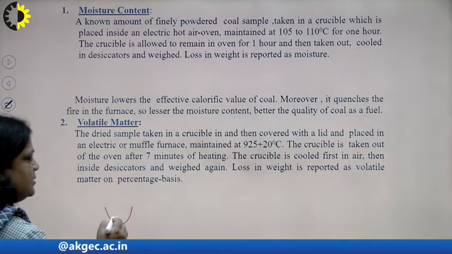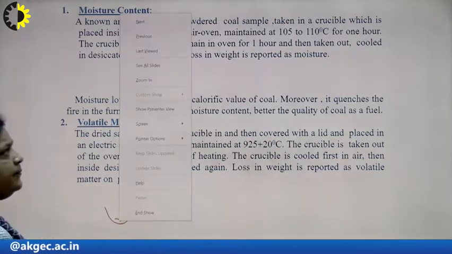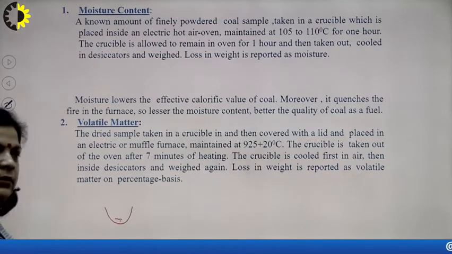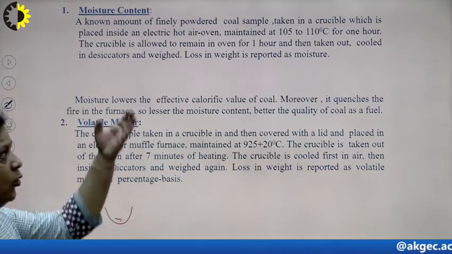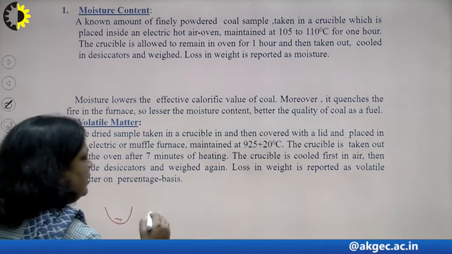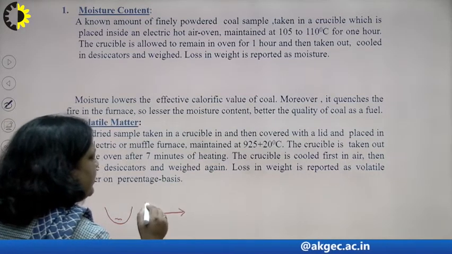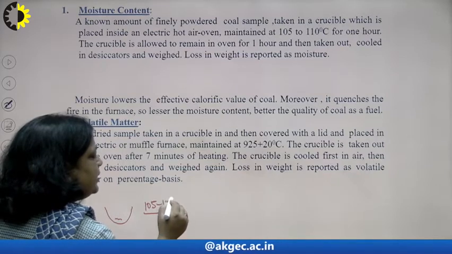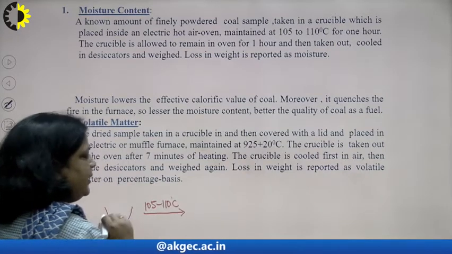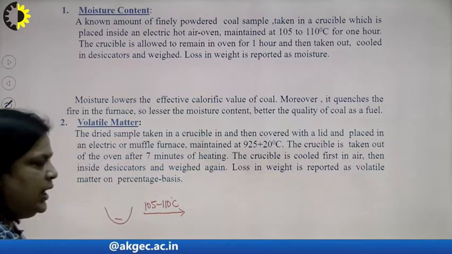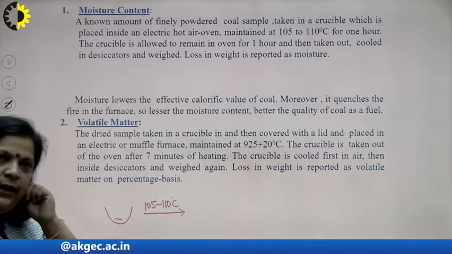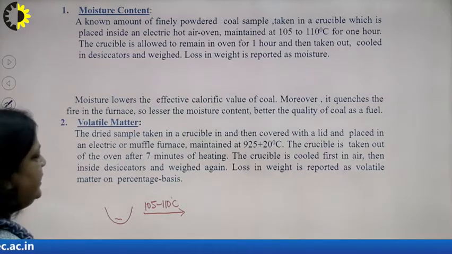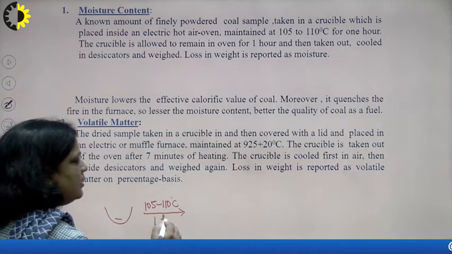The coal sample is placed here, and then we heat this crucible in the oven at 105 to 110 degrees centigrade, above the boiling temperature of water, since above 100 degrees centigrade all moisture evaporates, for at least 1 hour.